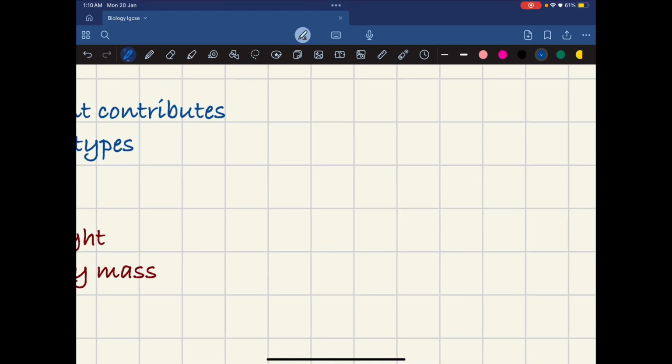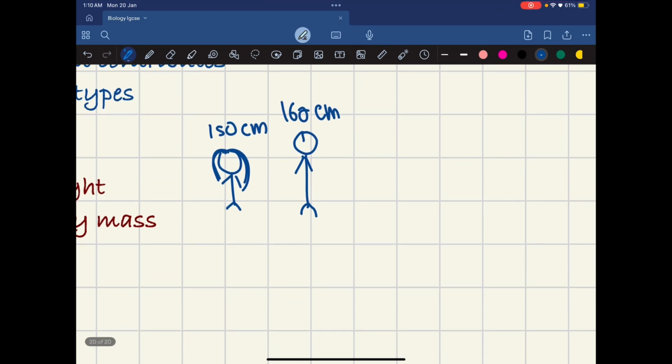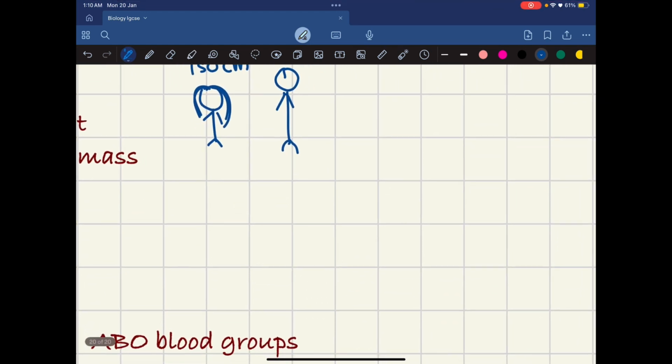Let's say this is your mom, who is 150 centimeters, and over here this is your dad. He is 160 centimeters. Now you're more likely to have a height between these two, so this is going to be your height range.